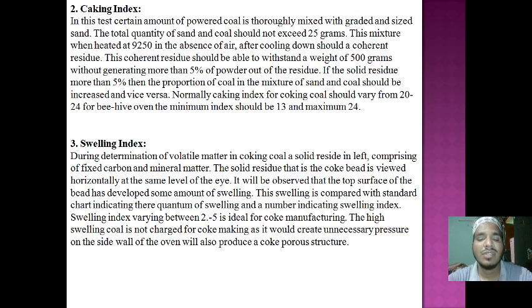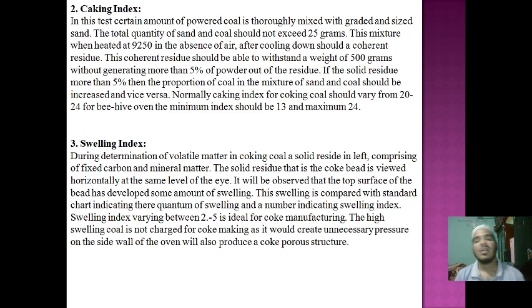Swelling index is nothing but, while we are making a coal solid structure, in that swelling structure we are determining the volatile matter color, because of the fixed carbons and minerals that are there.